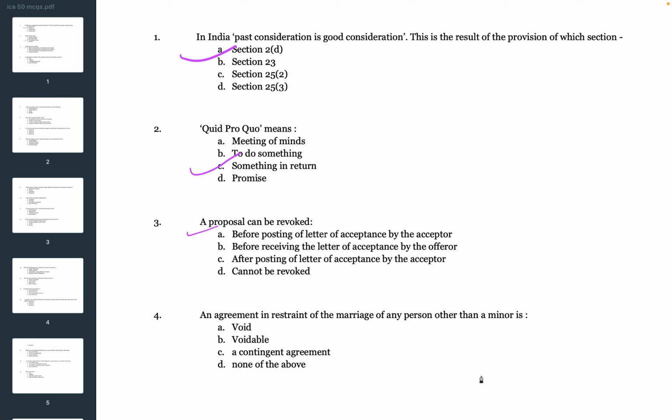Next question. An agreement in restraint of the marriage of any person other than a minor is A. Void, B. Voidable, C. A contingent agreement, D. None of the above. So the correct answer is A. Void. An agreement in restraint of the marriage of any person other than a minor is void.